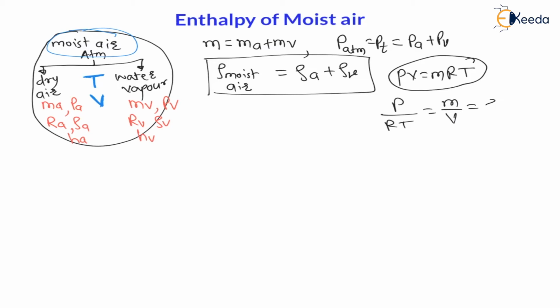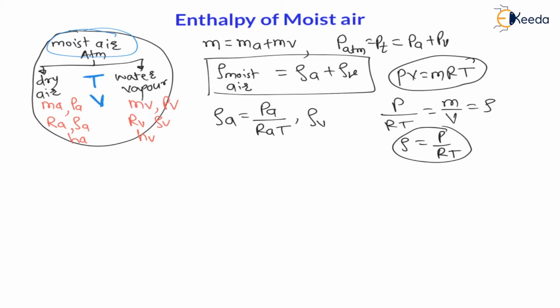Therefore density is nothing but p divided by rt. So while calculating density of air, it is pressure of air divided by r of air into temperature, and while calculating density of vapor, it is pressure of vapor divided by r of vapor into temperature. This is how we can calculate densities.